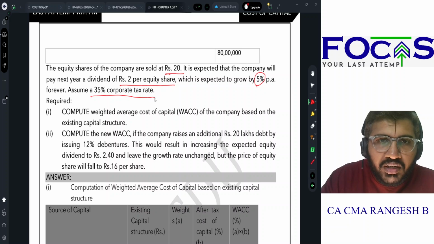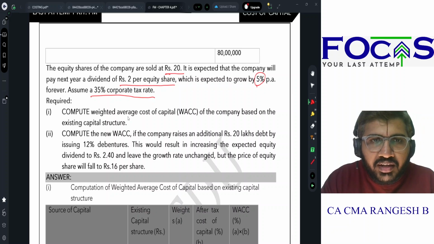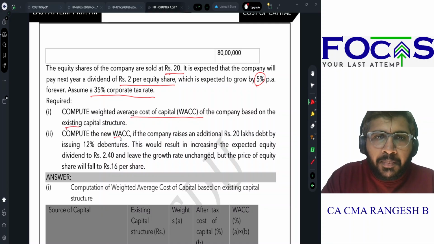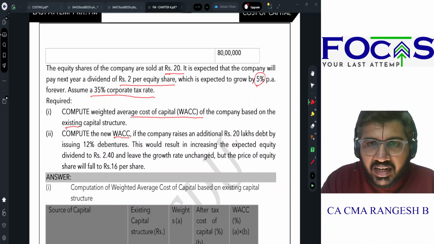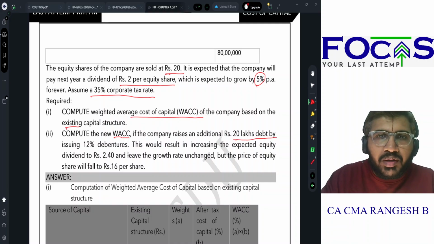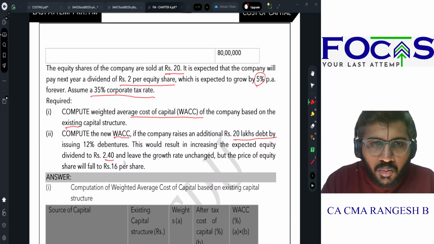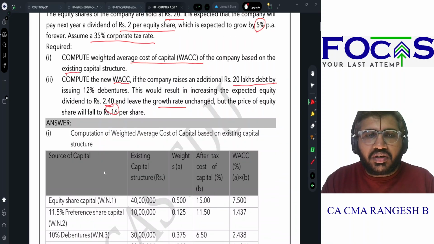Assuming a 35% corporate tax rate, calculate the weighted average cost of capital of the company based on existing capital structure. Compute the new WACC if the company raises an additional 20 lakhs debt by issuing 12% debenture, this would result in increasing the expected equity dividend to 2.4 and leave the growth rate unchanged. But the price of equity share will fall to rupees 16 per share.